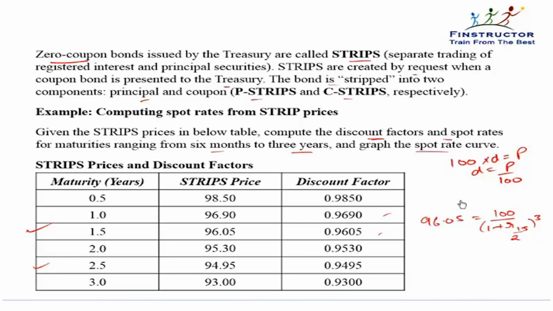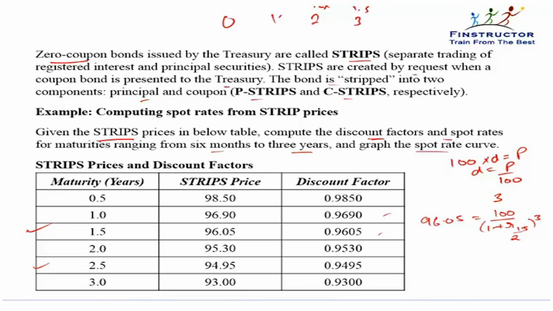T equal to 1 is 0, T equal to 2 is 0, T equal to 3 is the first time a cash flow is coming, and that is the only cash flow of $100 because it is a strip. A strip means a zero coupon bond. So T equal to 0, nothing, 1, nothing. T equal to 1 means first 6 month period. T equal to 2 means 1 year or the second period. T equal to 1.5 would be the third period.